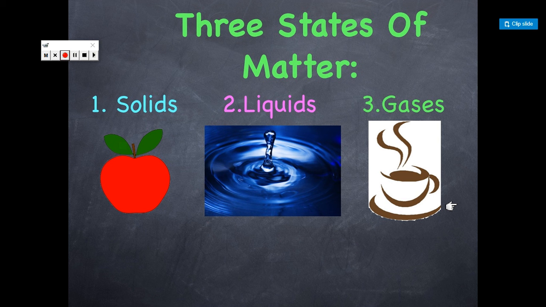The same as the matter. All matter has the same states. Some matters are solid, some of them are liquids, and some of them, of course, are gases. So let's compare the three of them and see.